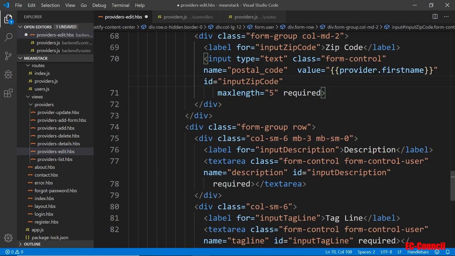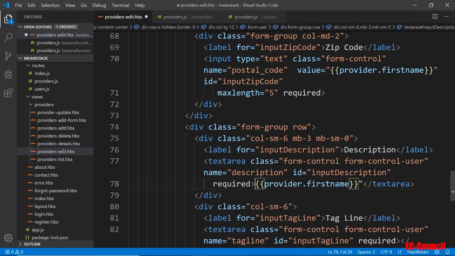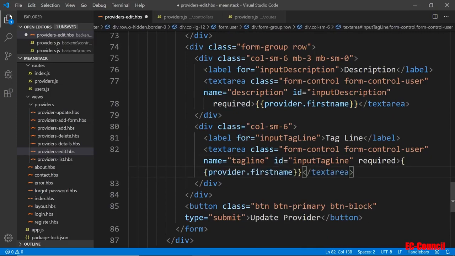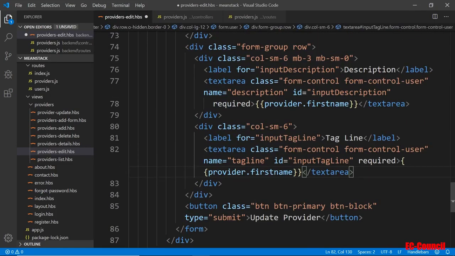It's going to go right in the area here, so not inside the tag, but between the tags. And well, not value, we don't need the value actually, just the expression. Okay, so it'll be similar to this text box, text area down here, right between the tags. Okay, so I think that's what we need. And then just go back and modify all of these here.